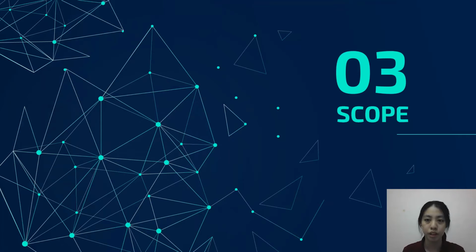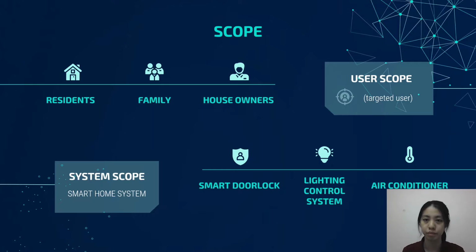And the third topic is scope. So this scope refers to 2 different scopes, which are user scope and system scope. User scope means the targeted users, including residents, family, and house owners, while system scope refers to the smart home system scope, which are smart door lock, lighting control system, and air conditioner.